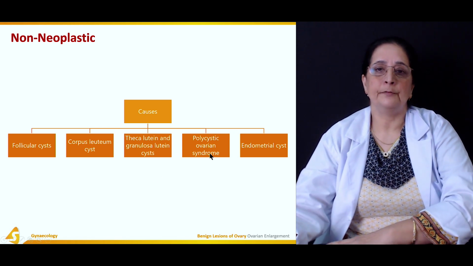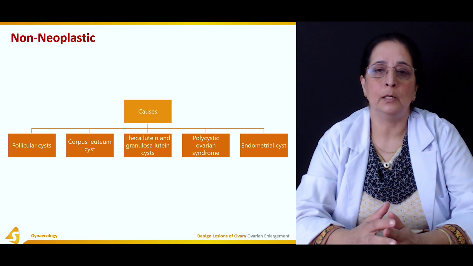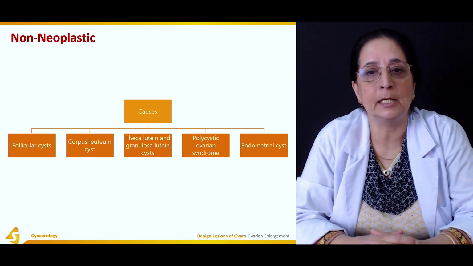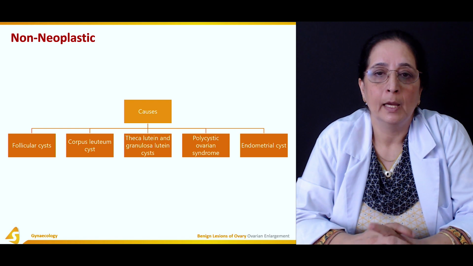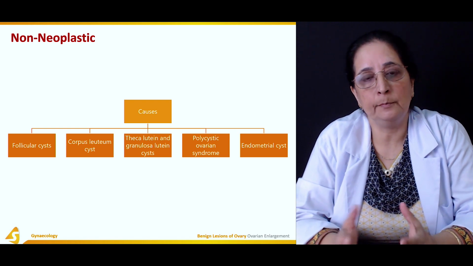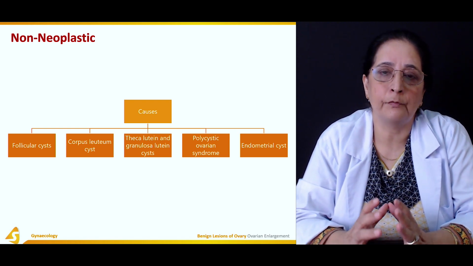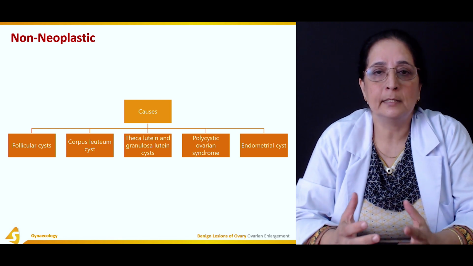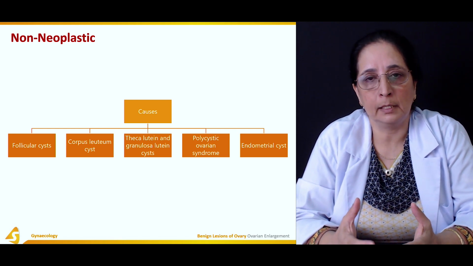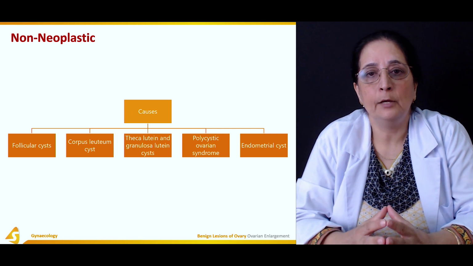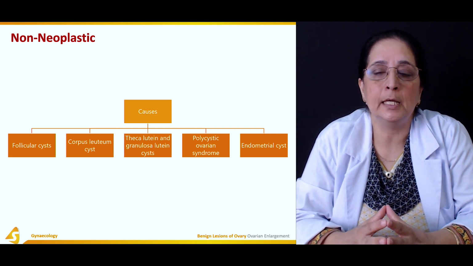Then another type of cyst formed in the ovaries is seen in polycystic ovarian syndrome. As the name shows, multiple cysts are formed in the ovary. It's a common syndrome.